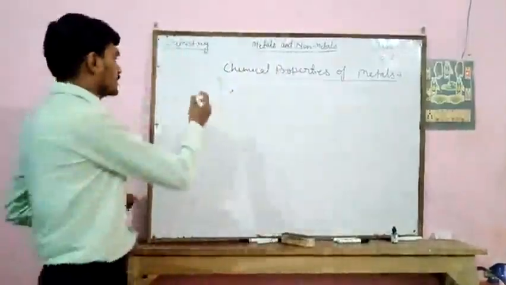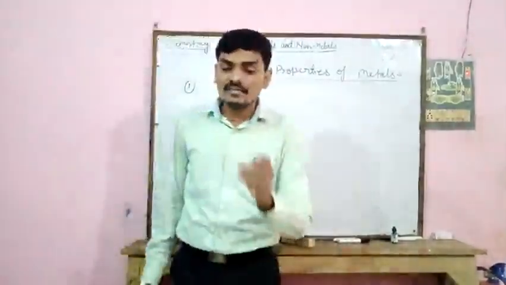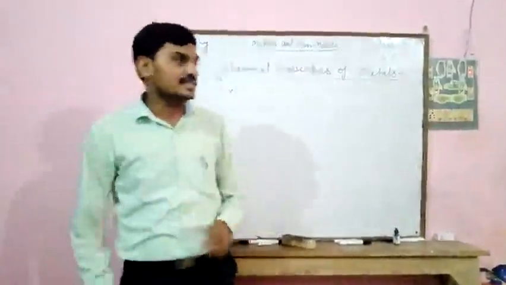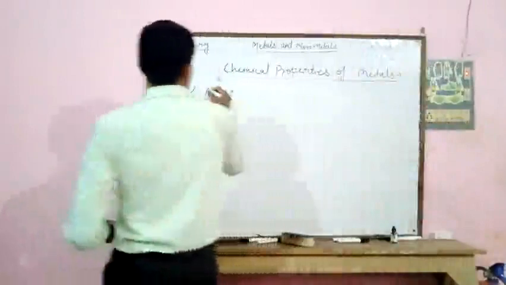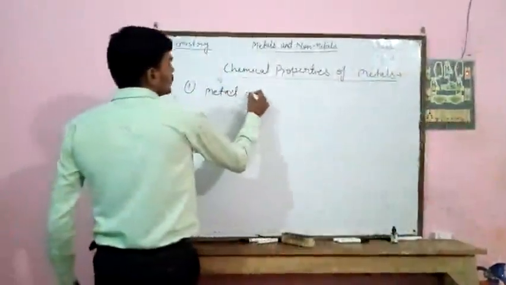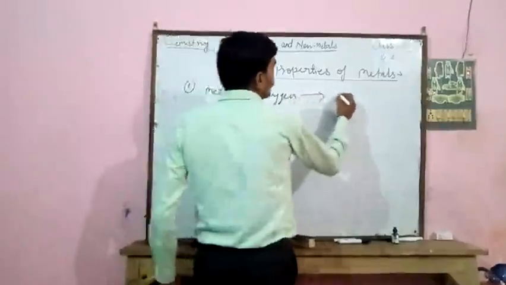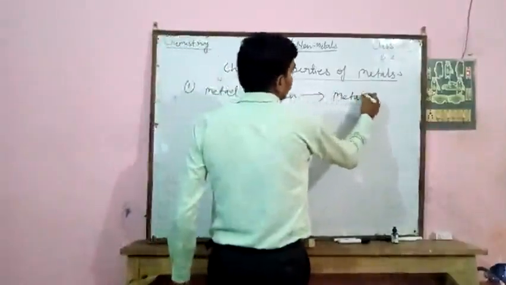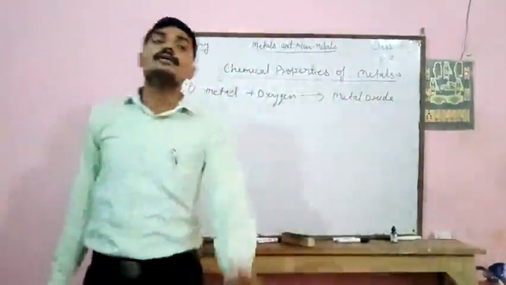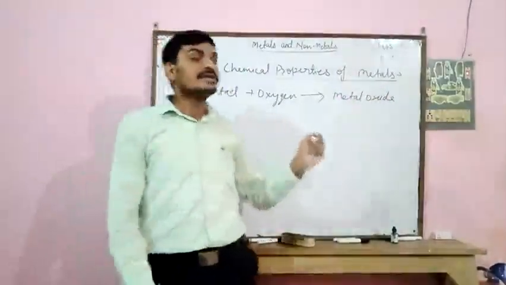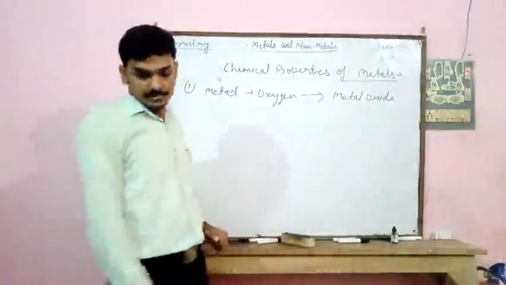So first property, metals react with oxygen. Any metal reacts with oxygen to form metal oxide. That is, if any metal reacts with oxygen, it forms the metal oxide.